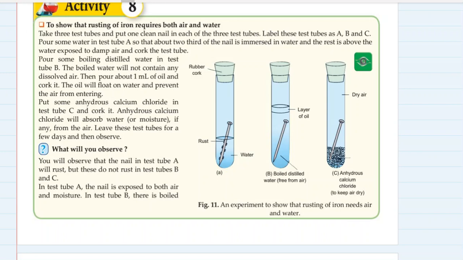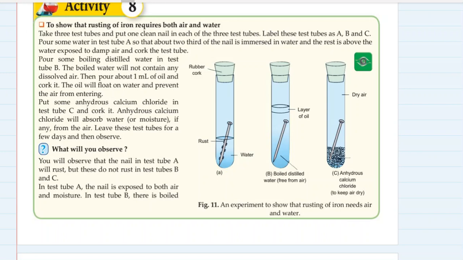Why? Because in the second test tube, water was boiled and distilled water. It did not contain any dissolved substance or gases, nor could any gases dissolve in it, because above it there was a layer of oil, and gases cannot get absorbed in oil, and so they cannot pass through water and get absorbed in it. So in the presence of only boiled distilled water, the iron nail does not get rusted.